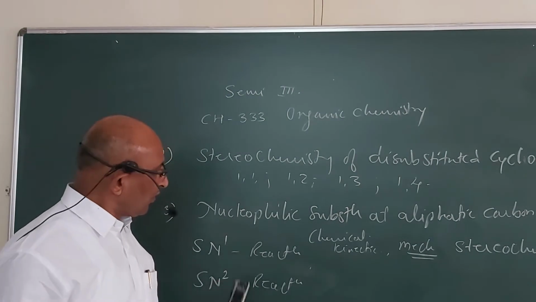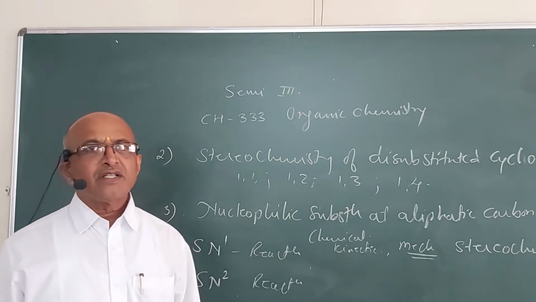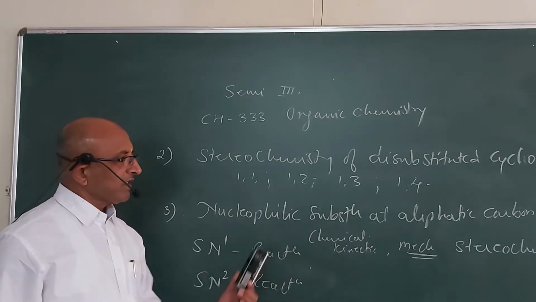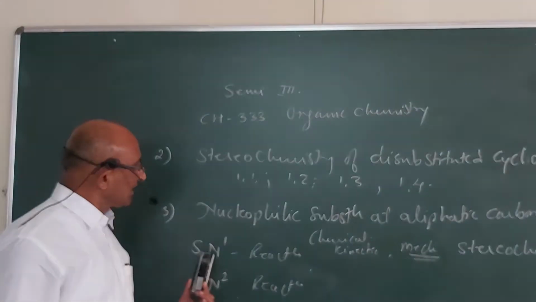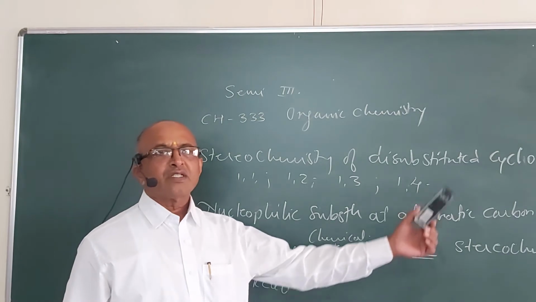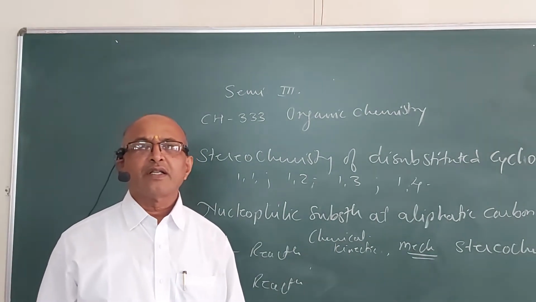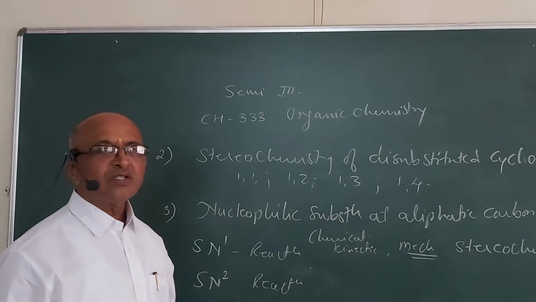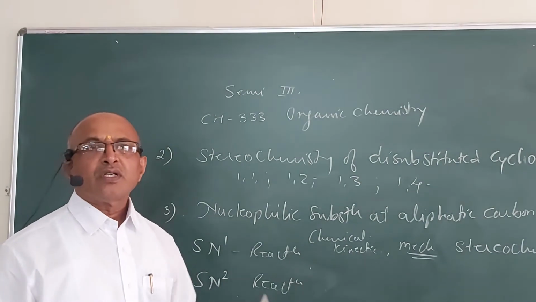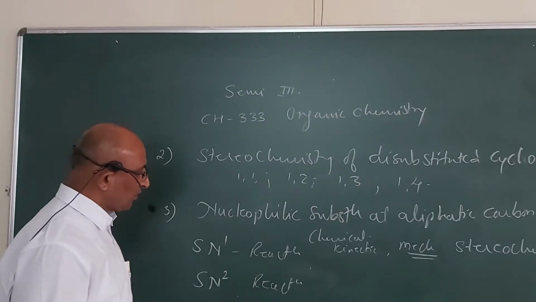And so in both these reactions, when we are studying the mechanism, the type of intermediate that is obtained in the reaction is to be studied. What are the different types of intermediates that are obtained? In the SN1 reaction, we get a carbocation as an intermediate, so we are supposed to study the stability of the carbocation. And in the SN2 reaction, we get a transition state, and we will see how this transition state is formed, and how this reaction proceeds with inversion in configuration while the other proceeds with racemization. In detail we are going to deal with all these things.